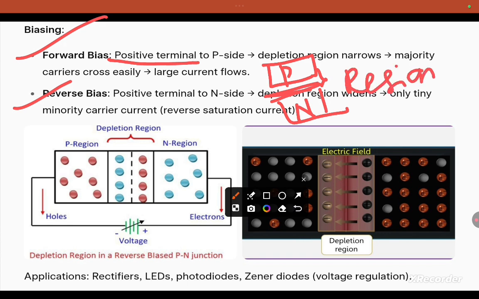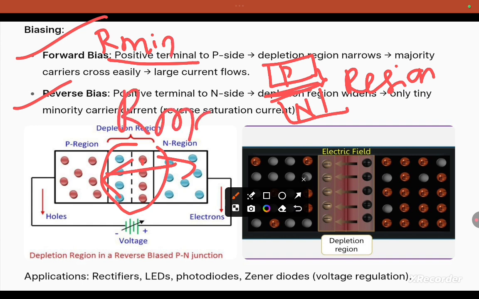What is reverse bias? The positive terminal is connected to the n side and the negative terminal to the p side, so the depletion layer is widened and electron flow is stopped. That means high resistance. In forward bias there is minimum resistance, here there is maximum resistance. In reverse bias there is more resistance, so less current flows.